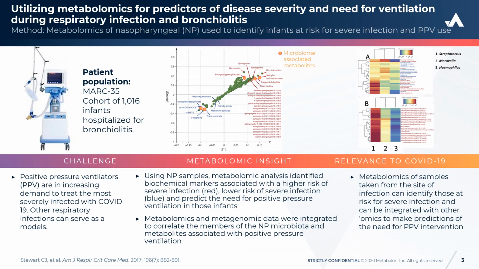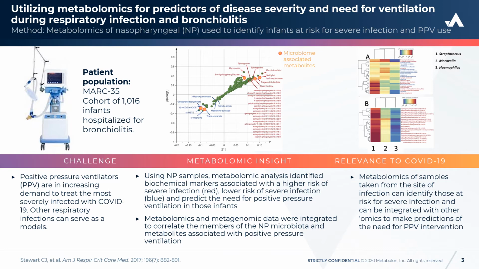In this study, global metabolomics were utilized to identify predictors of disease severity and the need for ventilation during respiratory infection and bronchiolitis in infants. The severity of bronchiolitis varies significantly among infants, and it's thought that the interactions among the respiratory viruses that infect the infants, the upper airway microbiome, and the host immune system could impact the severity of the disease.